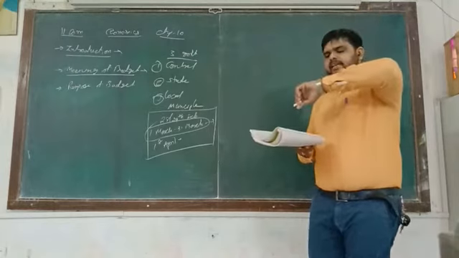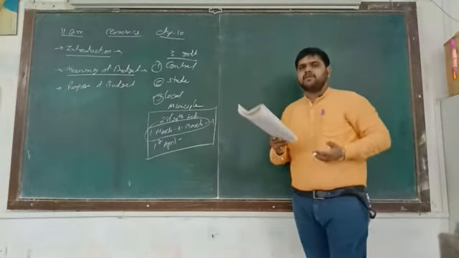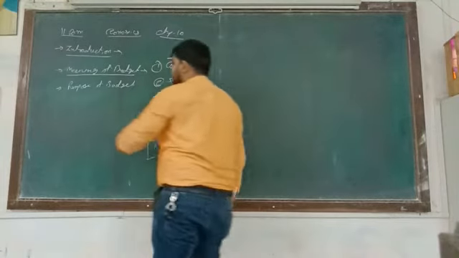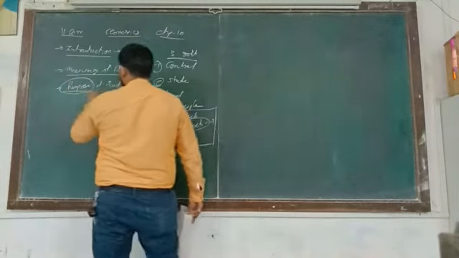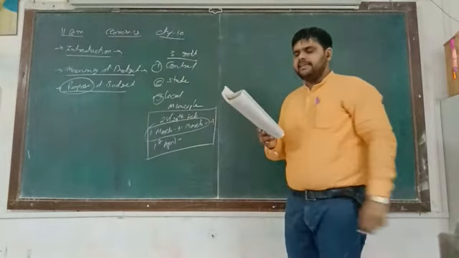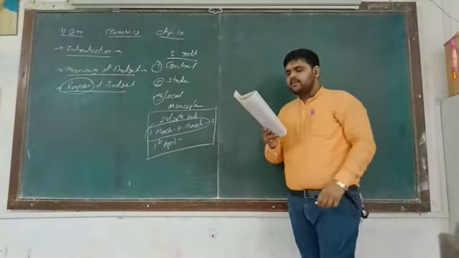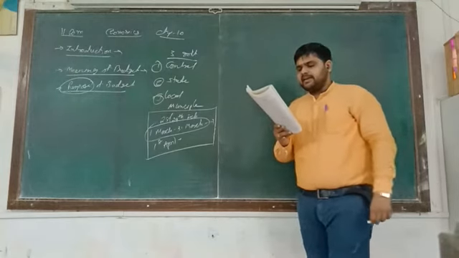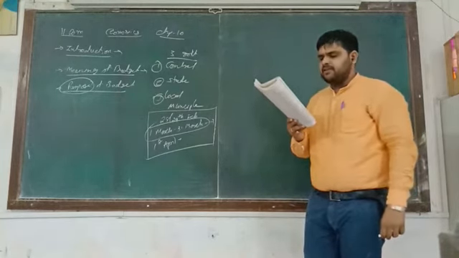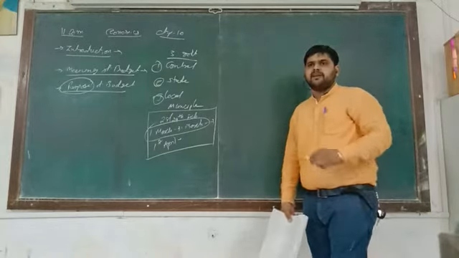Now the next one is the purpose of budget. Why are budgets prepared? What is the main purpose of budget? Again 4 points are there, so we will discuss one by one. A government must plan its expenditure and raise its income in such a way that the following objectives are fulfilled. So what is the objective?